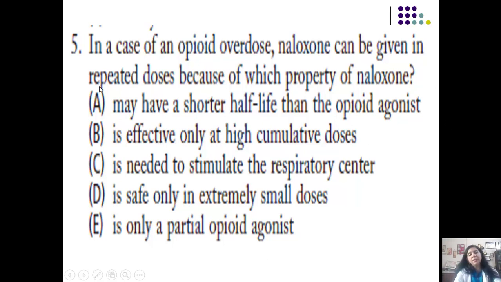So ultimately, the thing is competition at the opioid receptors. If there are more opioid agonists crowding the receptor, then the block of naloxone will be reversed, because you know that block by a competitive antagonist is surmountable. It's a surmountable antagonism. So remember this. This is the reason why it is given repeatedly.